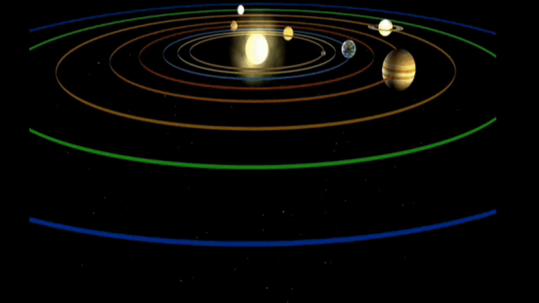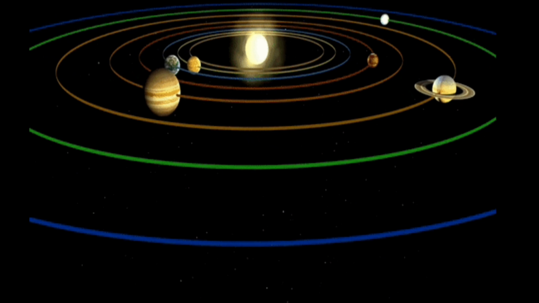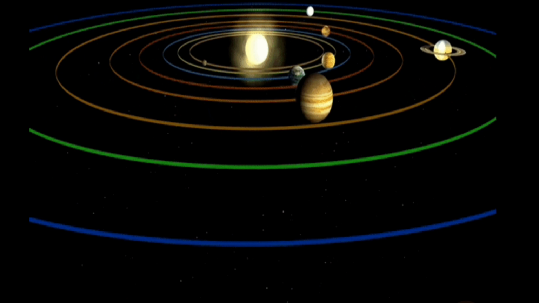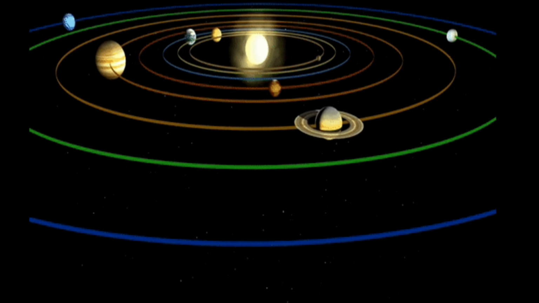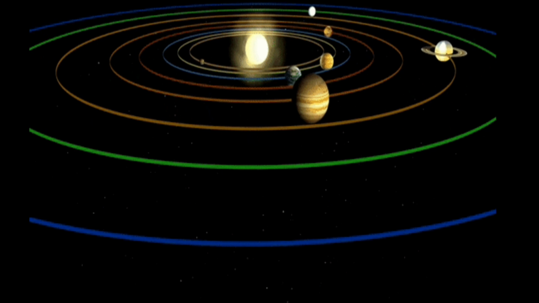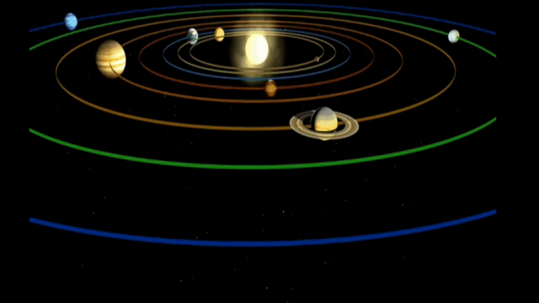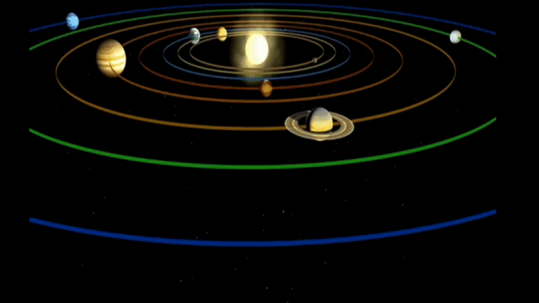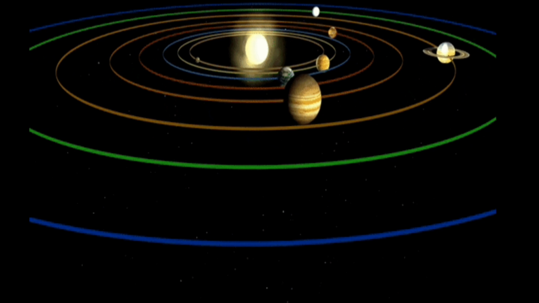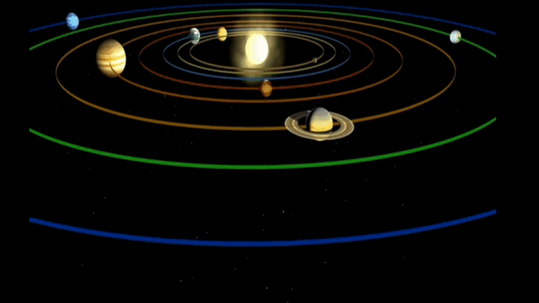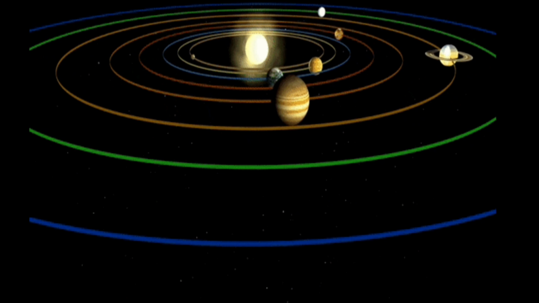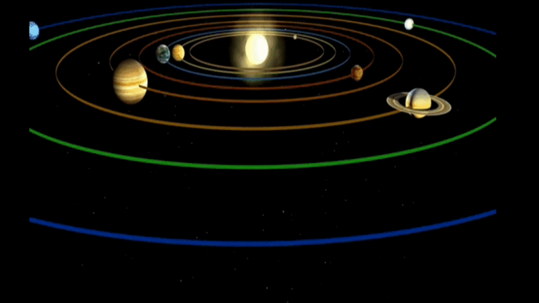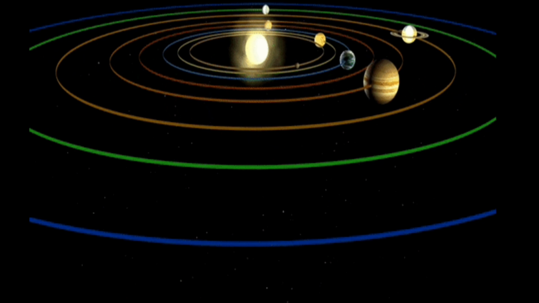So we can say that each and every object in this universe attracts each other. That was the conclusion of Sir Isaac Newton. Not only does the Earth attract an apple and the moon, but all the objects in the universe attract each other. What does it mean? There is a force of attraction between you and me also. Okay? This force of attraction between the objects is called a gravitational force.